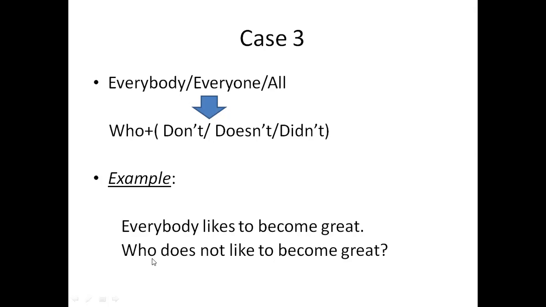Everybody likes to become great. So the interrogative sentence, after applying the two-step method and the case 3 method, will become: who does not like to become great? This gets converted into an interrogative sentence.